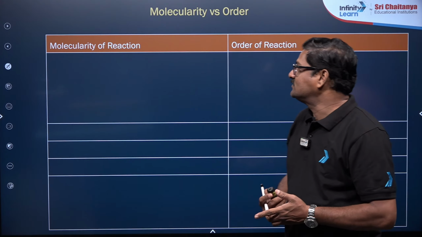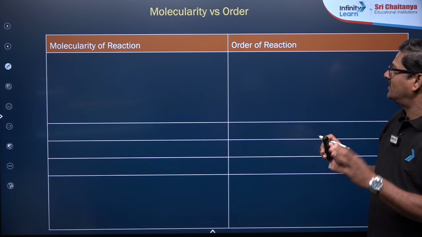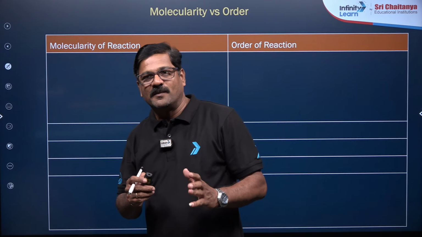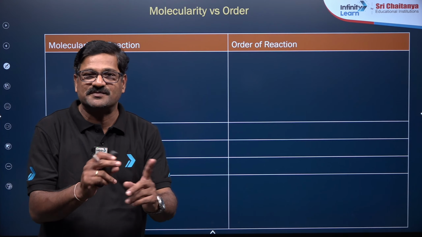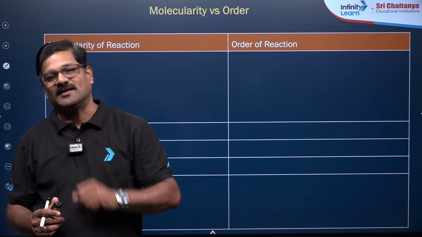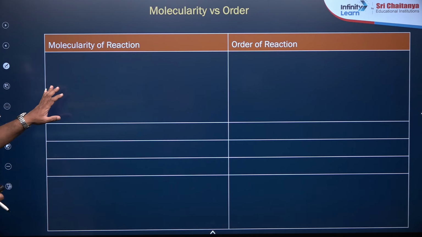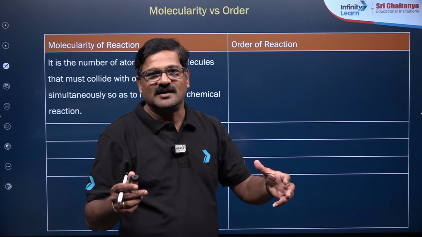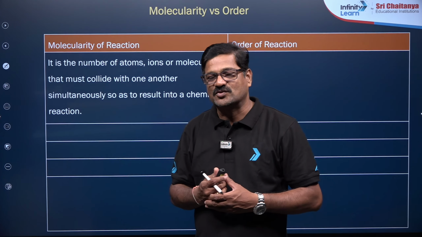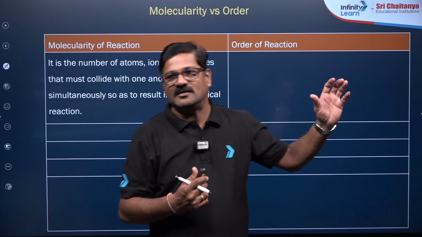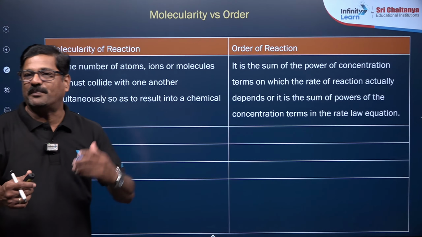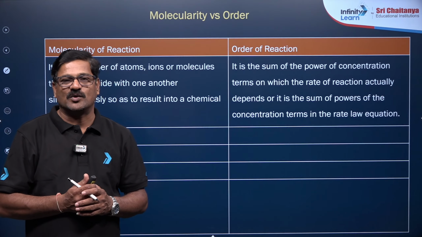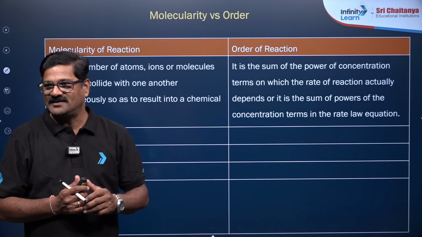Okay, thank you. Let us move ahead with the differences between molecularity and order of a reaction. You know about the order and the molecularity, but you should see the difference between them. Molecularity is the number of reacting species making a collision in an elementary reaction. Order is the sum of the powers shown in the rate law expression.